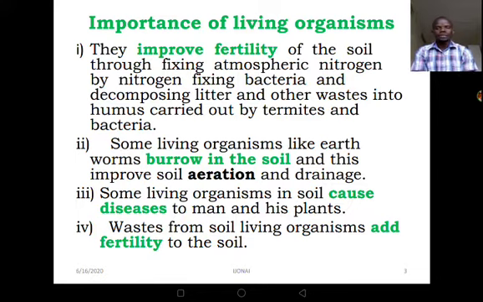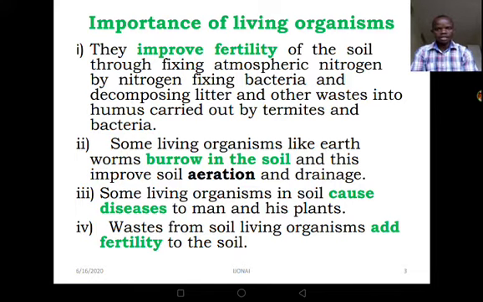Now let's go to the importance of living organisms, the importance to the soil actually. Living organisms improve soil fertility, like we have seen in the previous slide. The bacteria will decompose the dead organisms to form humus, and also the nitrogen fixing bacteria will convert the nitrogen in the air into nitrates, and all this improves the soil fertility.